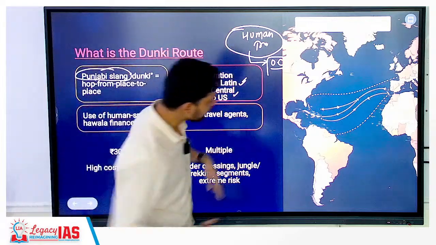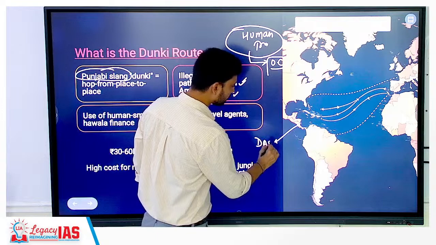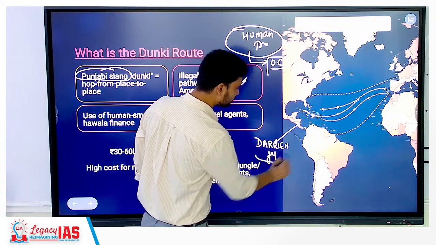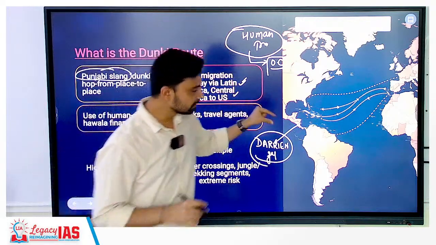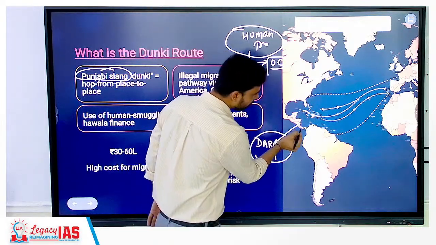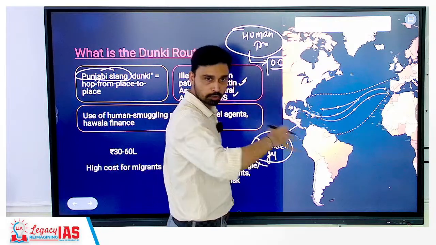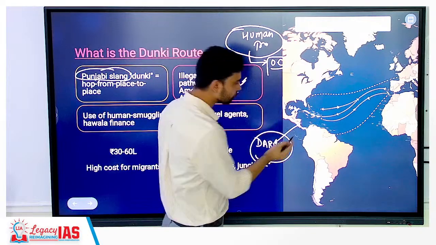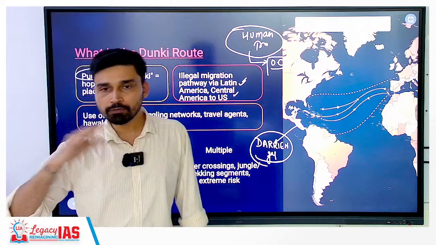Okay, and there is a very well known area, you should know about this, called the Darien Gap. This is the deadliest region in which country? Panama. Okay, Panama is where you have the Darien Gap. It is a tract of dense forest. And this is something you have to understand. From here to here you have full-fledged highway and roadway transportation. From here to here you have full-fledged roadway and highway transportation. It is in this gap of Panama, the Darien Gap, which is devoid of any infrastructure.